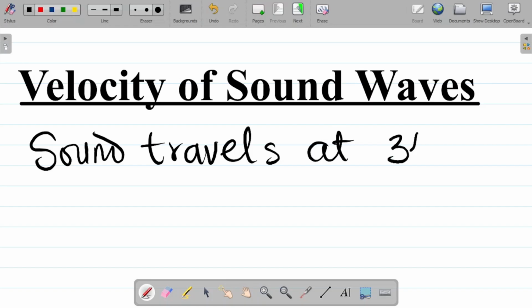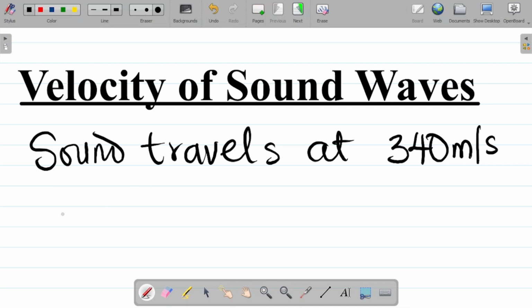340 meters per second. Now this value is dependent on the author you're following. Some authors will say that sound waves travel at 330 meters per second. Some will say 340 meters per second. But for this lesson, we're using the value of 340 meters per second as the velocity of sound waves.